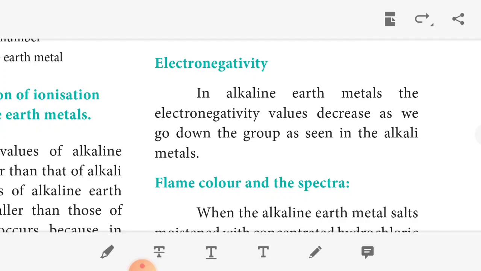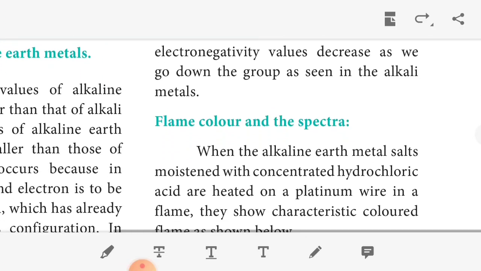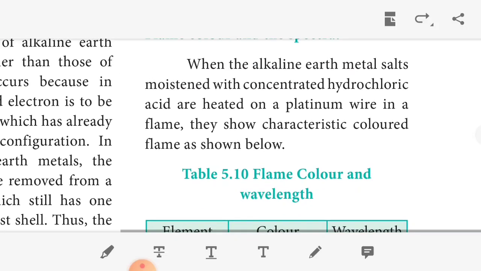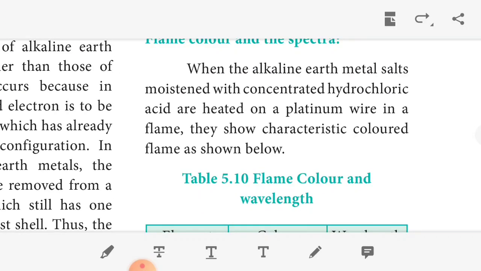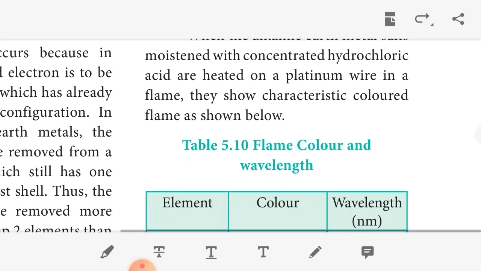That is, the shared pair of electrons is attracted towards itself. In the alkaline earth metals, the electronegativity value decreases moving down the group, compared to the alkali metals. Then, flame color and spectrum. When the alkaline earth metals are moistened with concentrated hydrochloric acid on a platinum wire, they show a characteristic color.